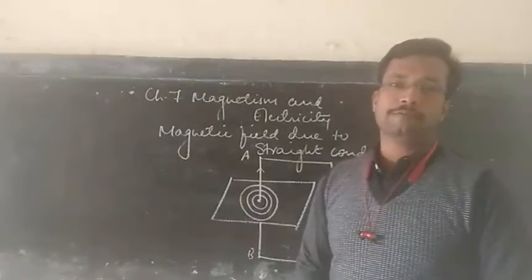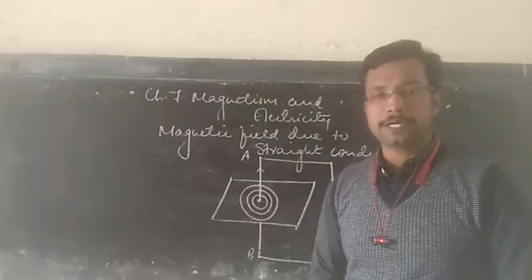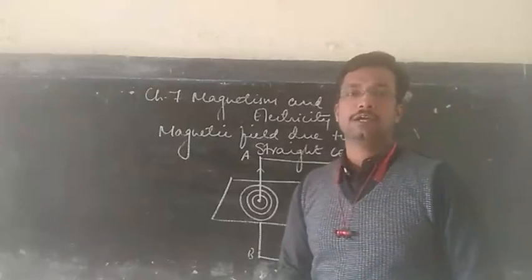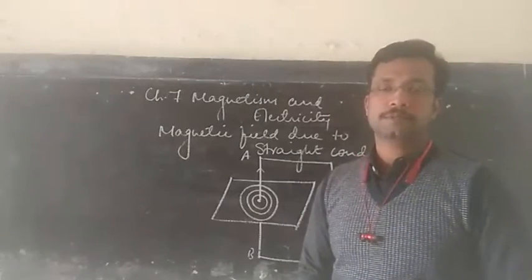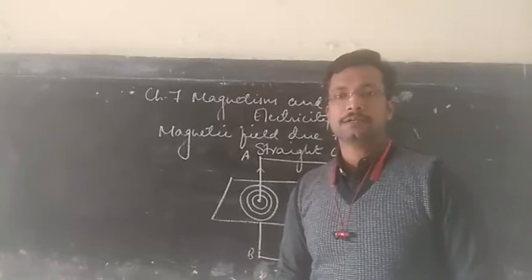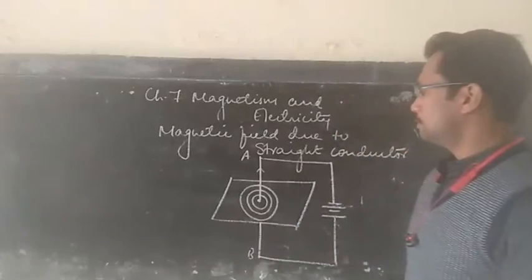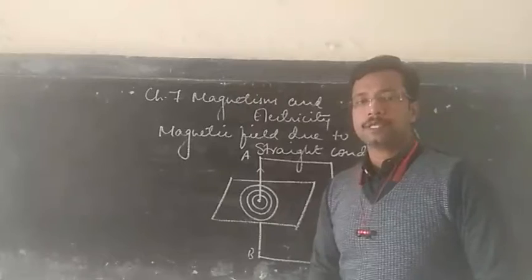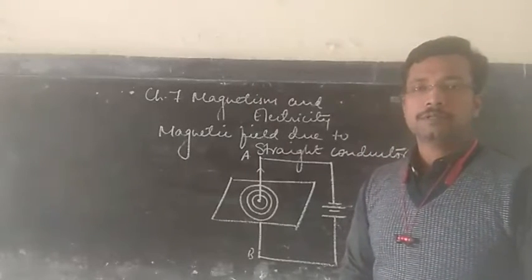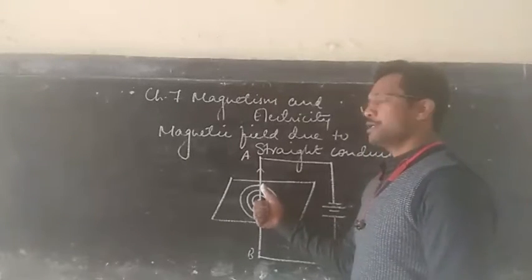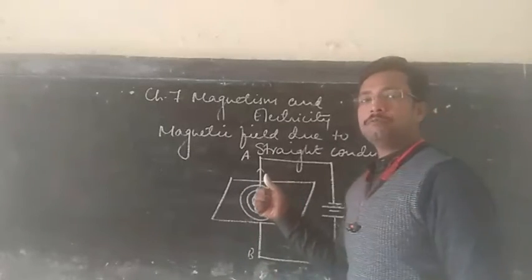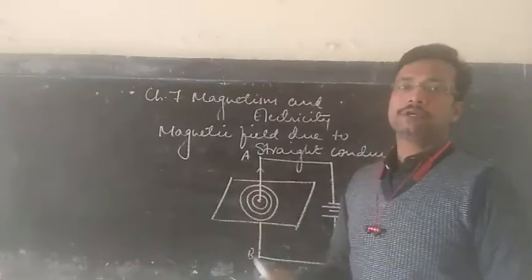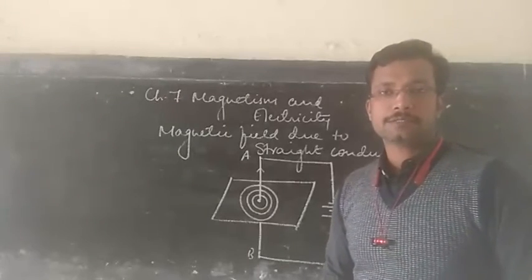We can also find the direction of the magnetic field lines, but for this there is one rule called the right hand grip rule. The right hand rule states that when we hold the straight wire carrying current such that the thumb points in the direction of the current, then the encircling fingers will give the direction of the magnetic field lines.